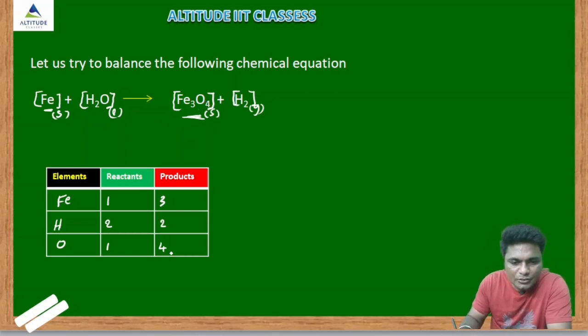In the product there are 4 oxygens, in the reactant only 1, so this 1 is multiplied by 4. Here also the oxygen is multiplied by 4. Then balance the Fe. Fe on the product side is 3, on the reactant side only 1, so multiply by 3. Here you have to write 3.